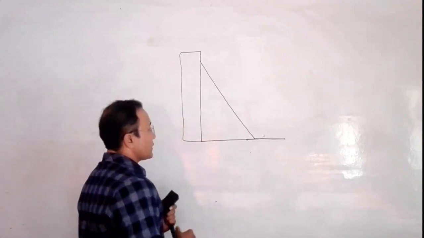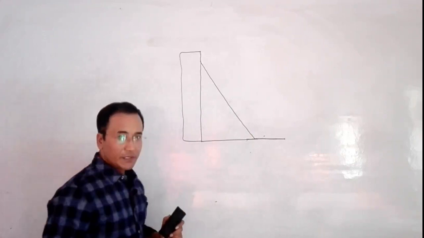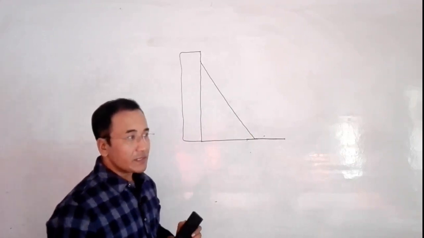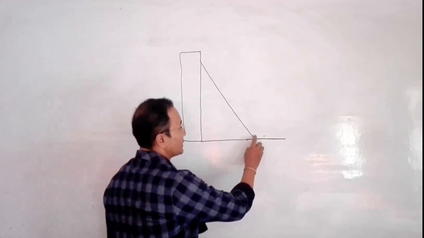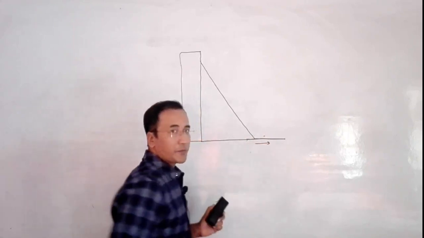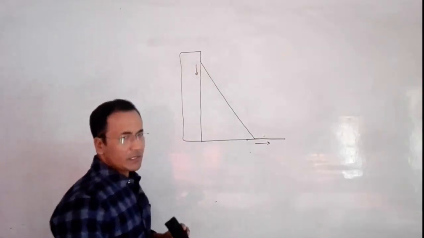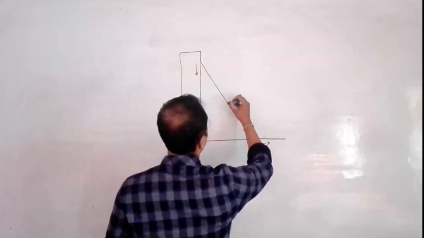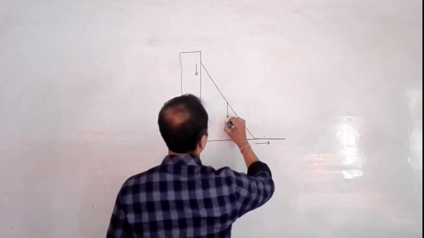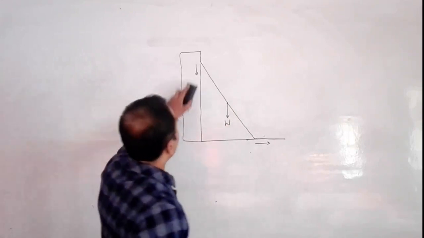For example, let me first think that when we place a ladder like this, there is a natural tendency that this point of the ladder will try to slip like this, and this point of the ladder will try to slip like this. It's a natural tendency because it is caused by the weight of the ladder, which is the downward force here. This is the weight.